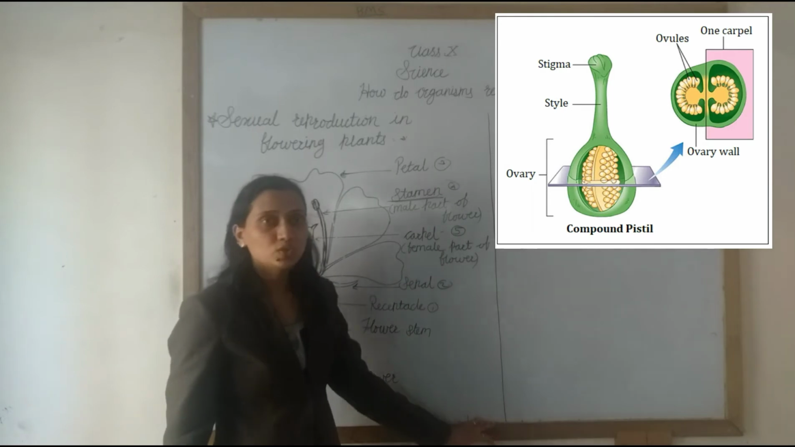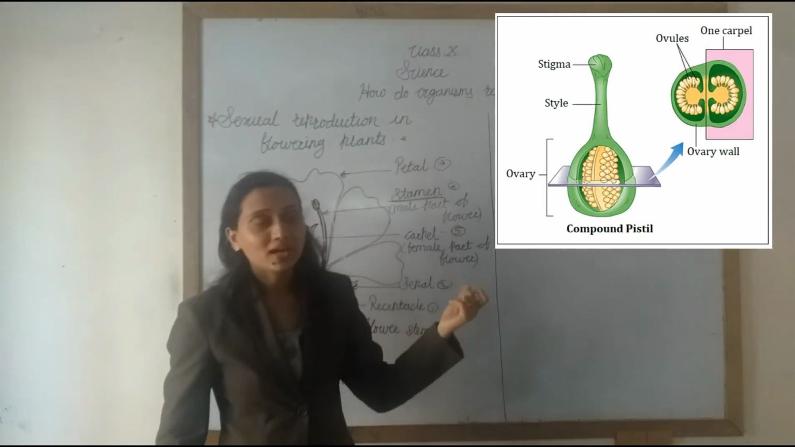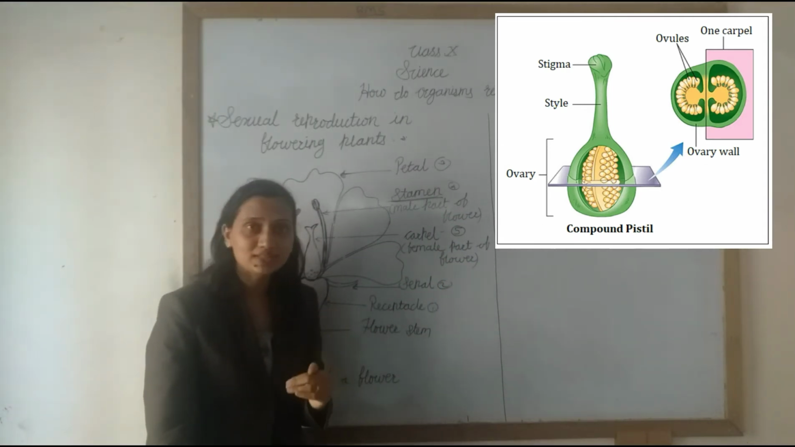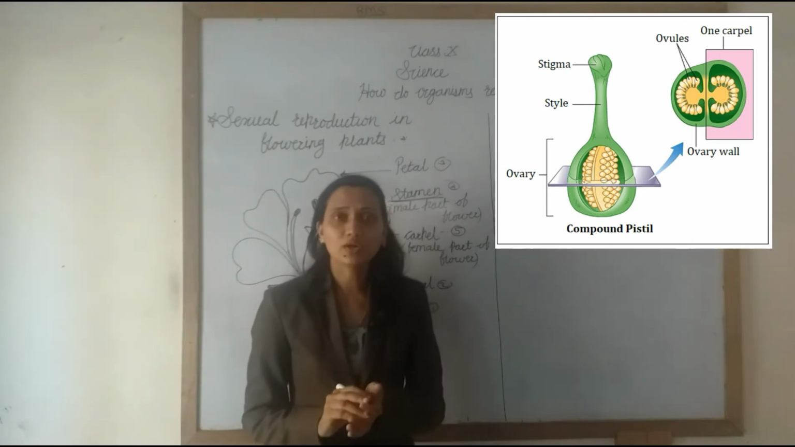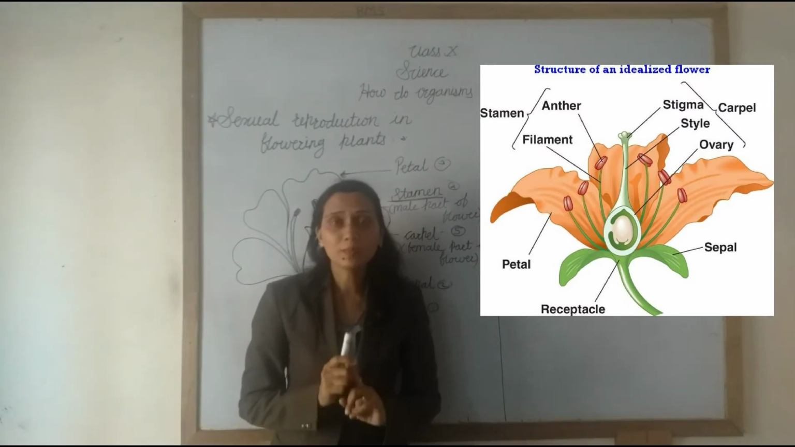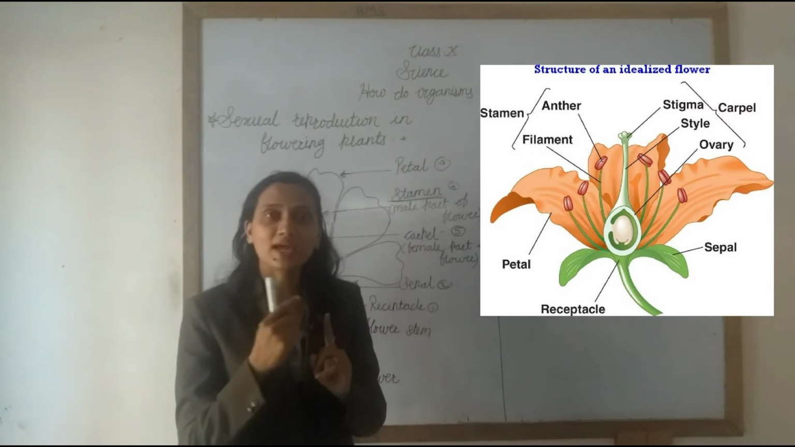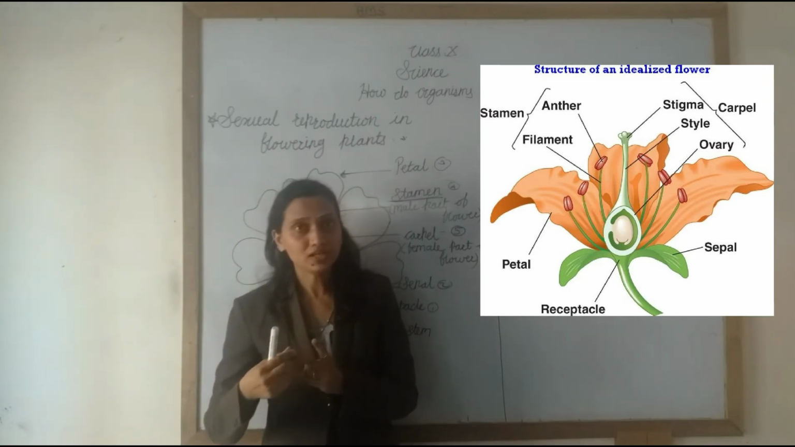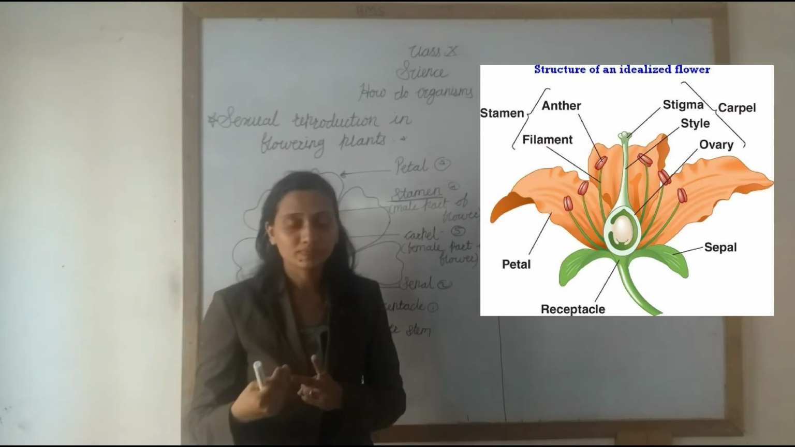Understand? So which is the male gamete? It's the pollen grain. And which is the female gamete? The ovum, also called the egg. So in the flower, remember, the reproductive parts of the plant are present. Which is the male reproductive part of the flower? The stamen. And the carpel, also called the pistil, is the female reproductive part of the flower.